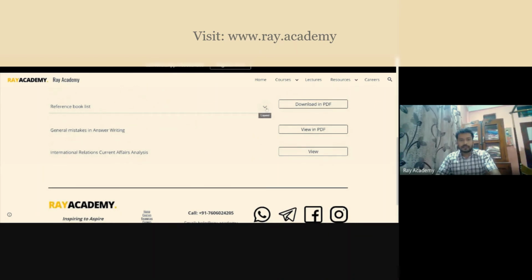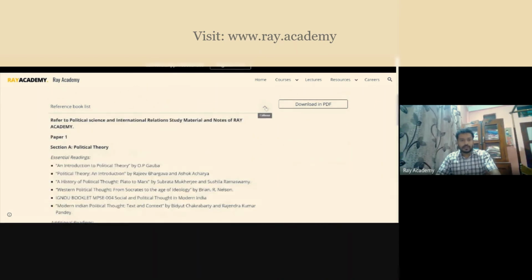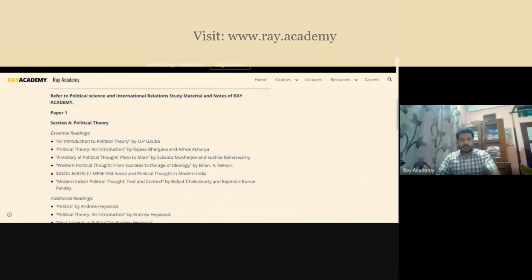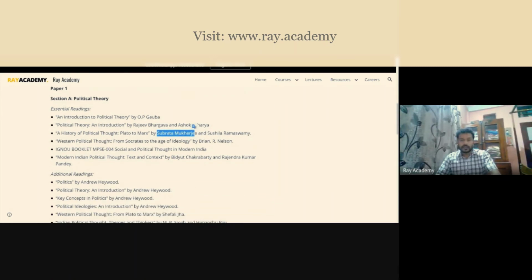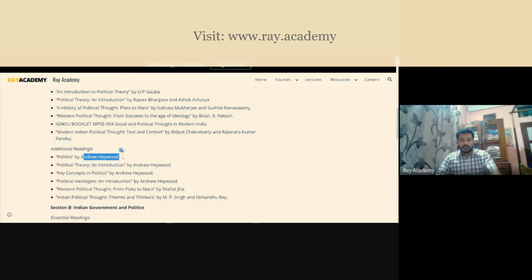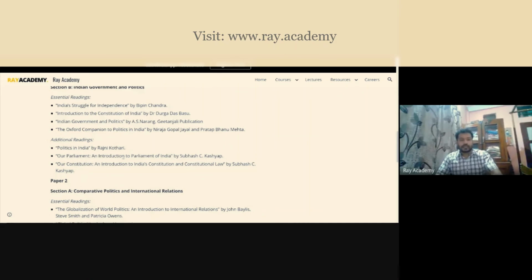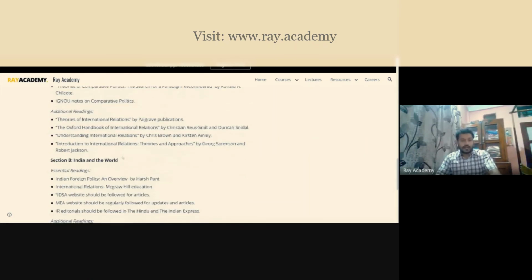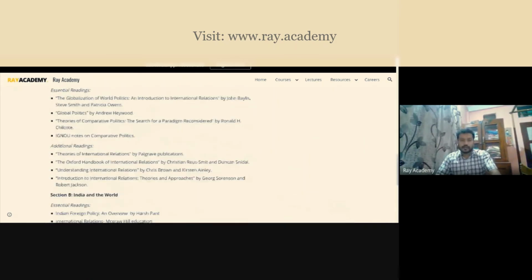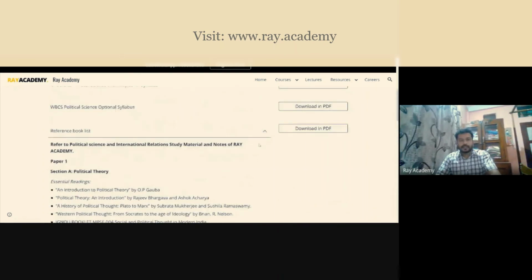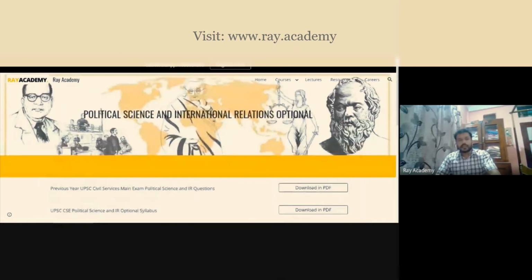Here I have mentioned the book list. If you go through the book list, there are certain standard books which I have already mentioned here, for example OP Gauba, Ashok Acharya, Subrata Mukherjee, and Andrew Heywood. These are recommended books, I would say. Some reference books are already mentioned, and they are available free of cost. You just need to visit our website.